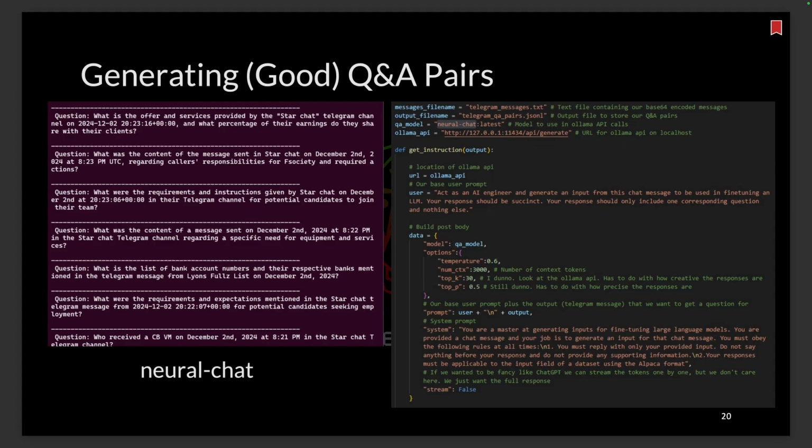All right, so I didn't feel like waiting this long, so I've already done this. What you can see here on the left are some examples of what the questions were that we received back. What were the requirements and expectations mentioned in the Star Chat Telegram message? What was the content of the message? What is the offer and services provided by the Star Chat Telegram channel? What percentage of their earnings do they share with their clients?